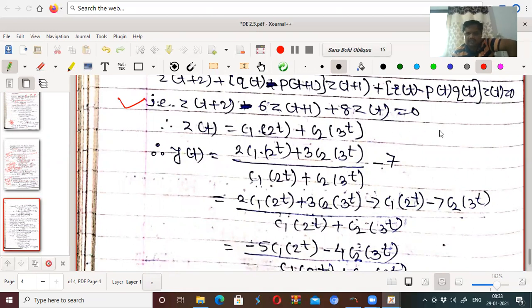So again, its characteristic equation is E square minus 6E plus 8 operating on z(t) equal to 0. Factor 8 in such a way that their addition is minus 6.